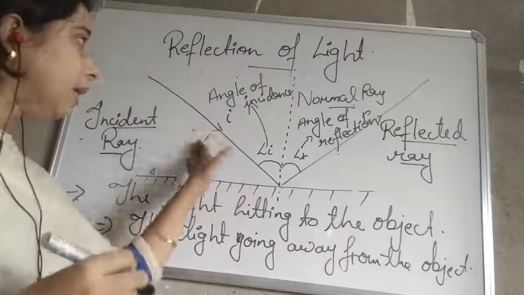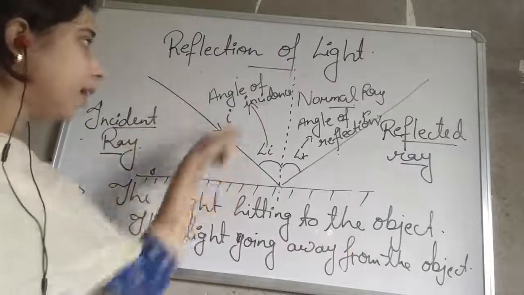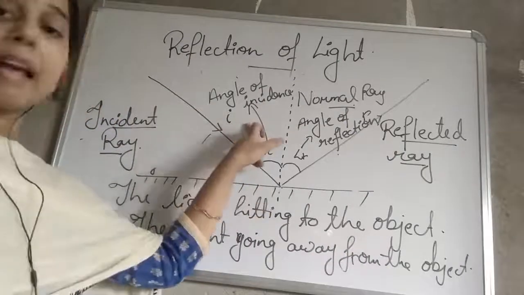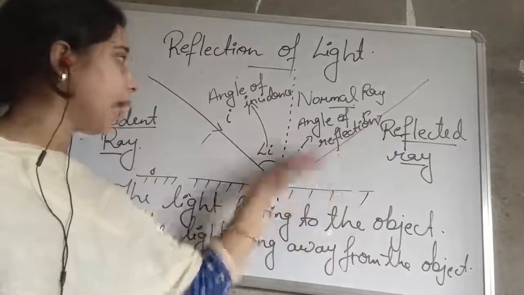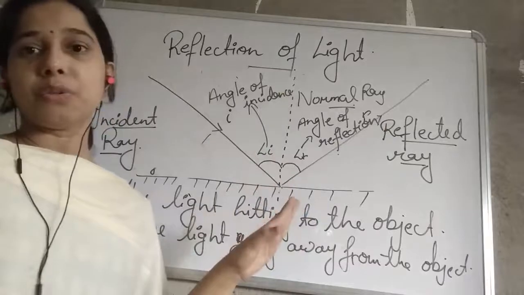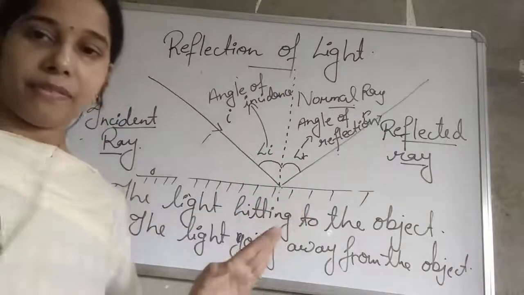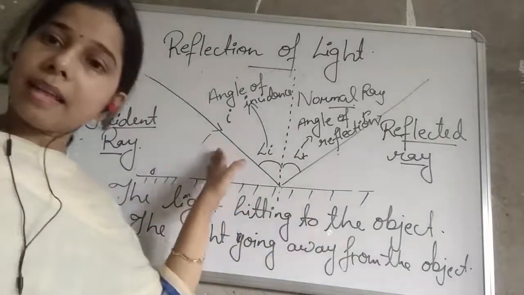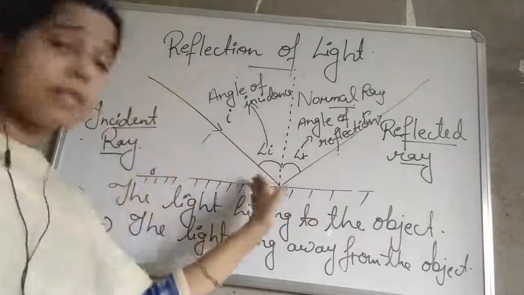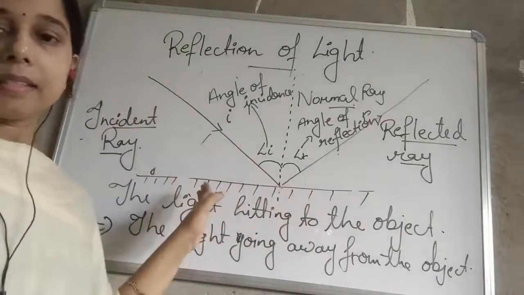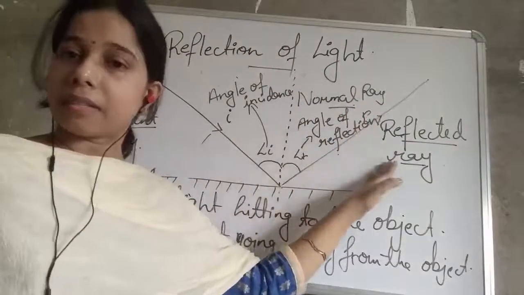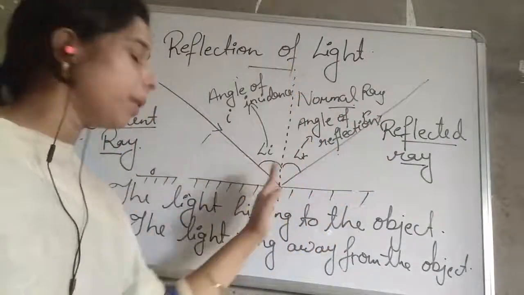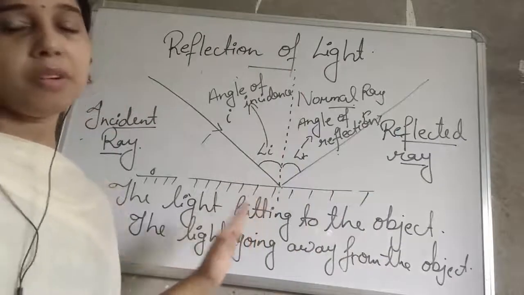The angle which is formed by the reflected ray and the normal ray, we call the angle of reflection. We represent it by angle r. So the angle formed by the incident ray and the normal ray is the angle of incidence. The angle formed by the reflected ray and the normal ray is known as the angle of reflection. The incident ray is the ray which comes towards the mirror, the one which leaves the mirror is the reflected ray, and the normal ray is the one coming perpendicular to the mirror.